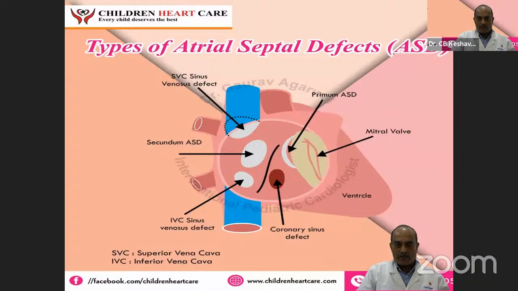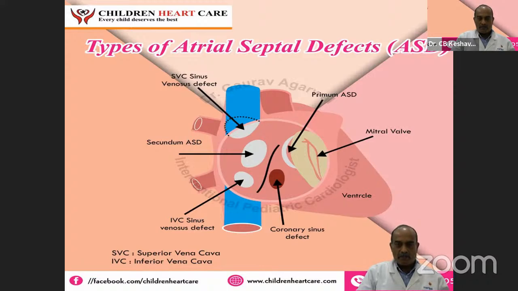Just to orient you, this is the superior vena cava, and this is the inferior vena cava. This is a picture of the right atrium, which has been opened. This is the position of the secundum ASDs, right in the middle of the interatrial septum. This is the interatrial septum, and this is the mitral valve. The primum ASD sits right astride the atrioventricular valves. So that is the primum ASD. This is the secundum ASD. This is the IVC type of sinus venosus defect.